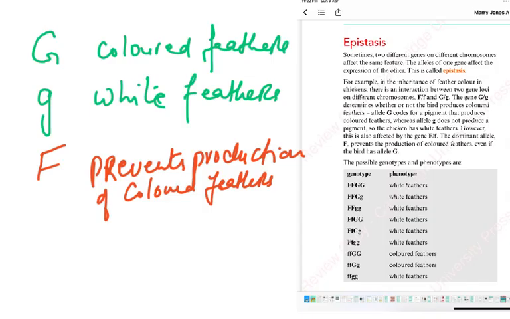One topic which is new is epistasis. Epistasis was not in the previous syllabuses, but it's been talked about in this new book. Two different genes on different chromosomes affect the same feature. The alleles of one gene affect the expression of the other, and this is called epistasis.